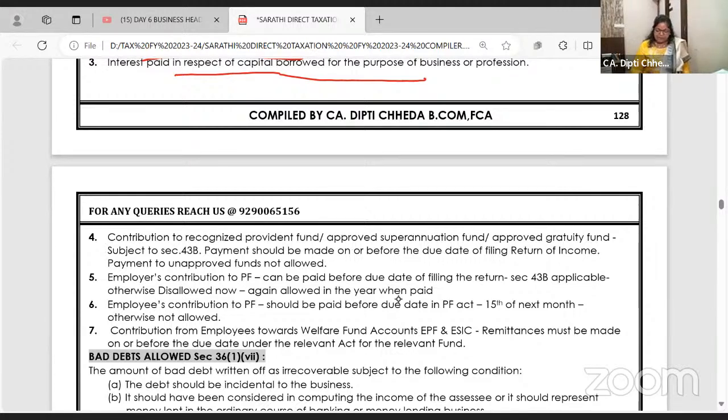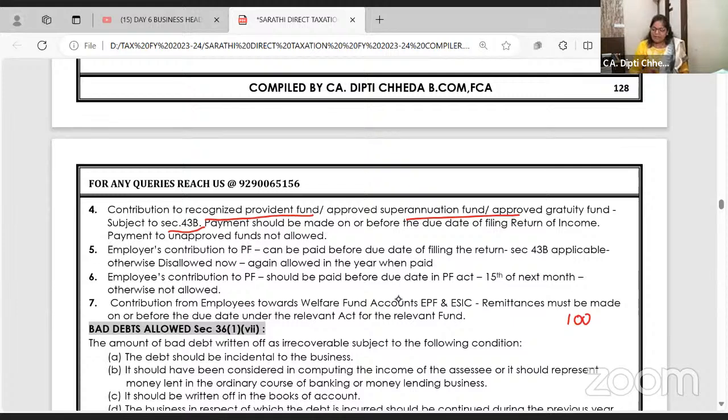Contribution to RPF, Recognized Provident Fund, Superannuation Fund, all is allowed subject to 43B. 43B, you know what it says? Ma'am, 43B तो अभी आपने पढ़ाया नहीं है, पढ़ेंगे. But because it is here, let me make this example very clear for labor chapter and costing, for salary chapter